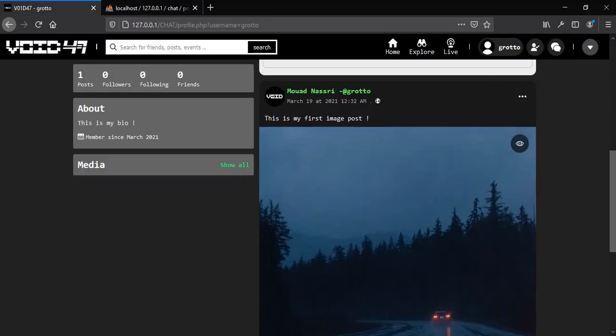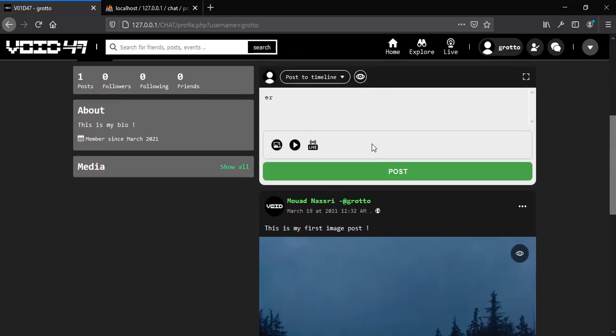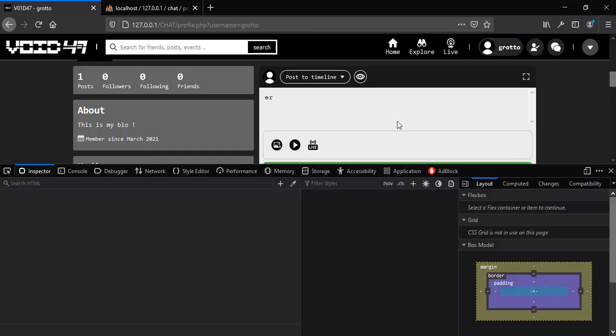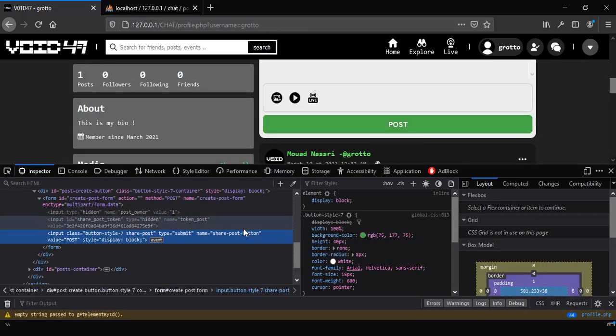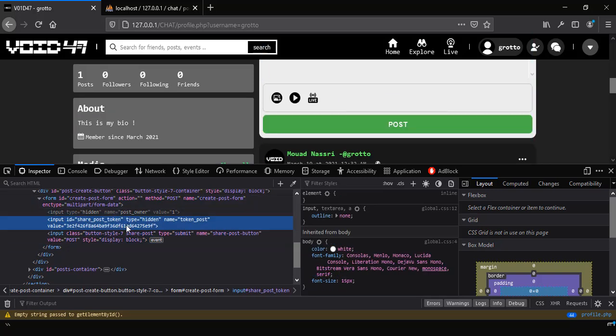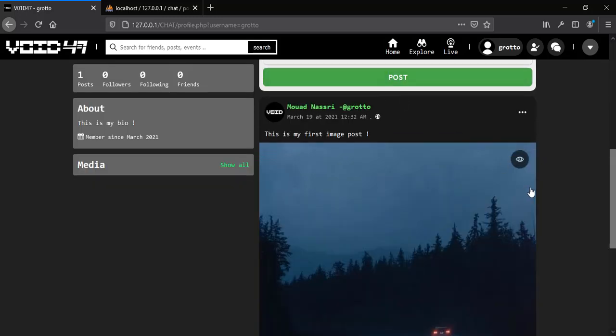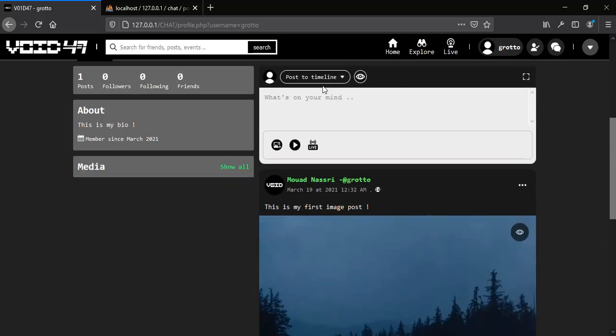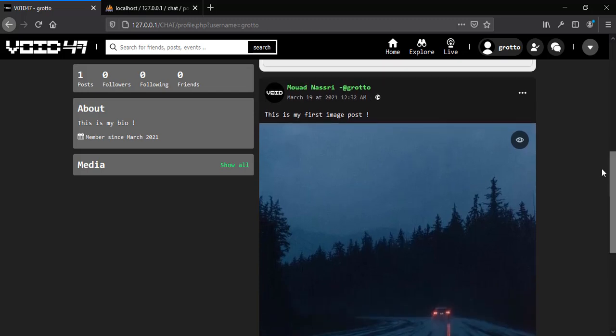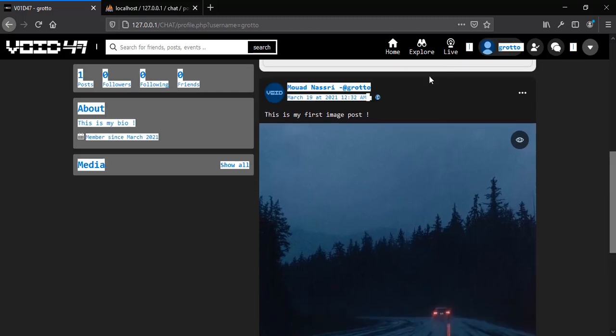Now as you can see, this post is appended automatically, but what happened is that when we click on this post button right here, there is a CSRF token that goes with all the information included in this post creator. When the request is successful and the post is saved in our database, we get a response from the server, which is the generated post right here.